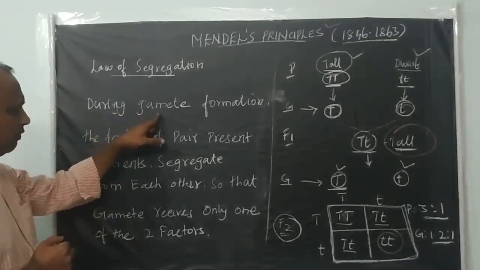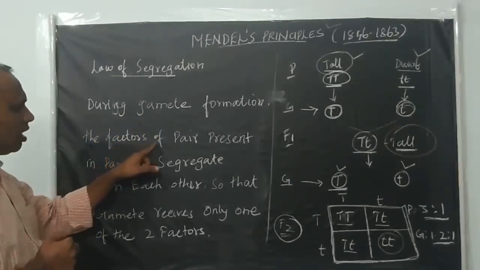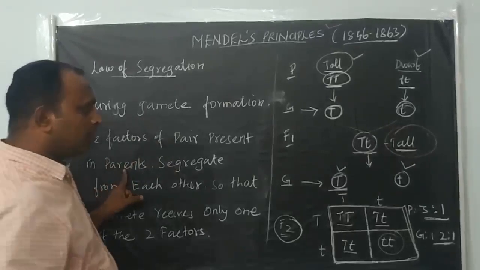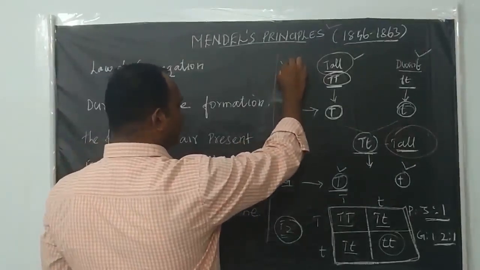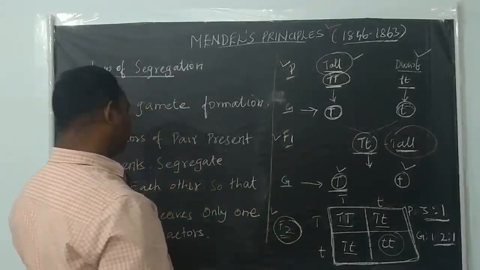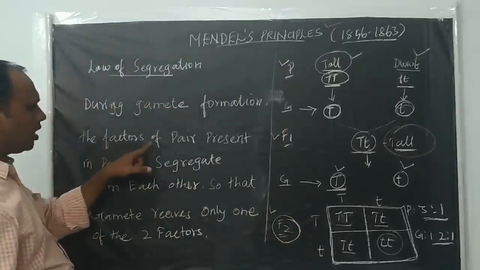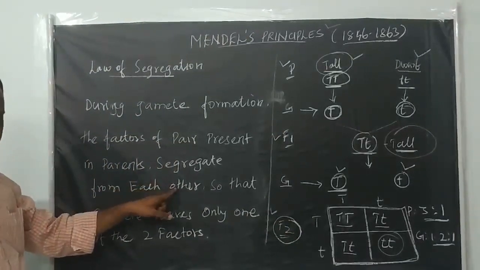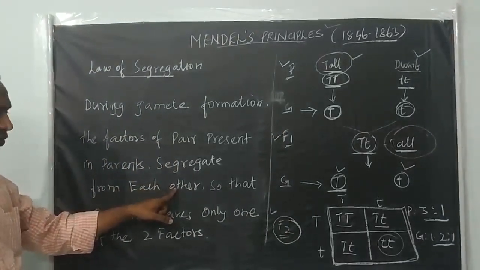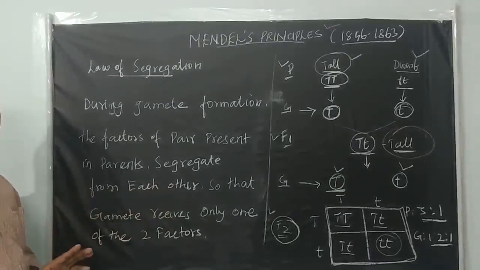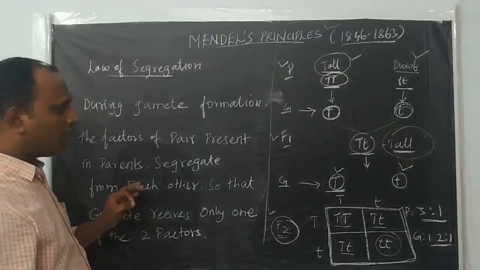But during gametic formation, the pair of factors present in the parents segregate from each other, so that the gamete receives only one of the two factors. That is the law of segregation.